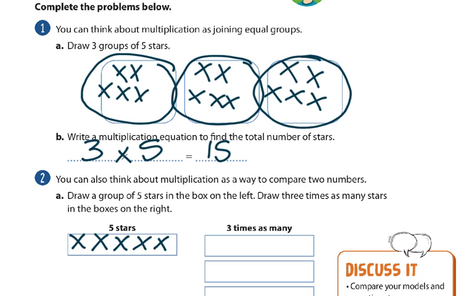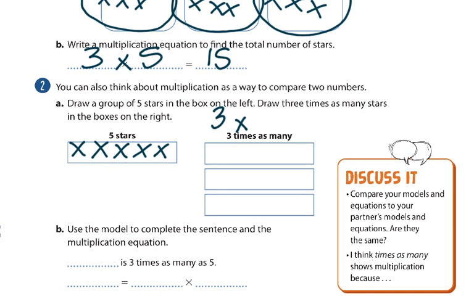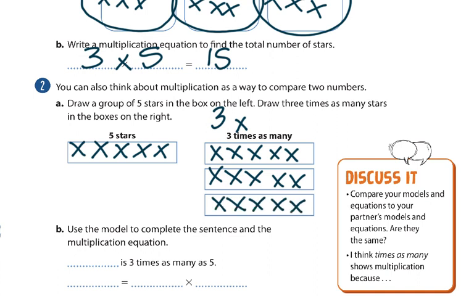Whenever it has T-I-M-E-S, that's just the same thing as using a multiplication symbol. 3 times as many. So now you're going to draw how many stars in each one of those boxes? 5 X's in each box.